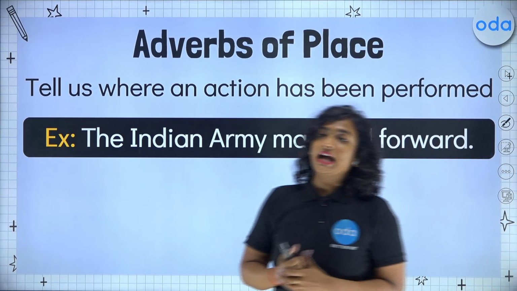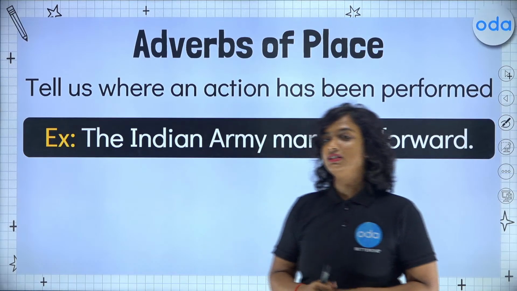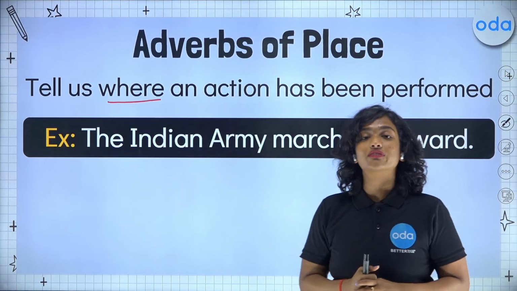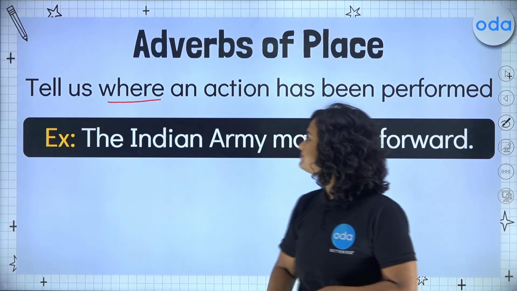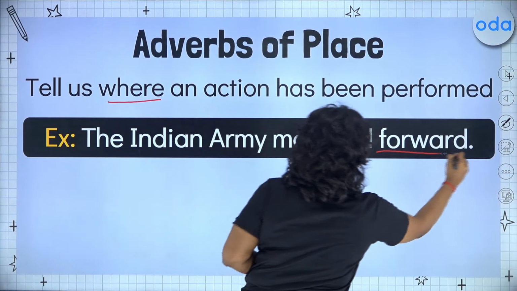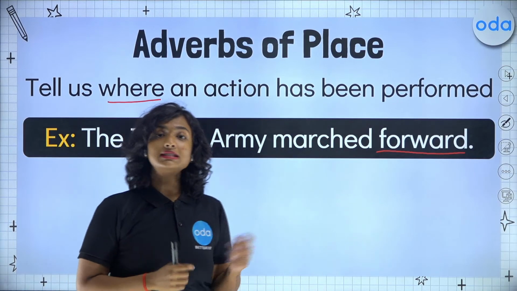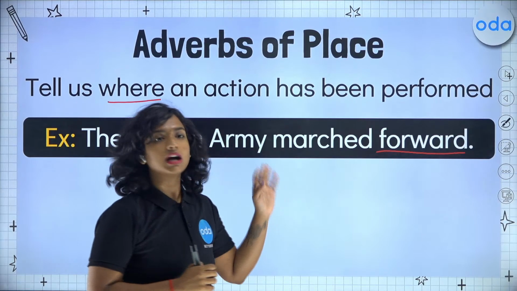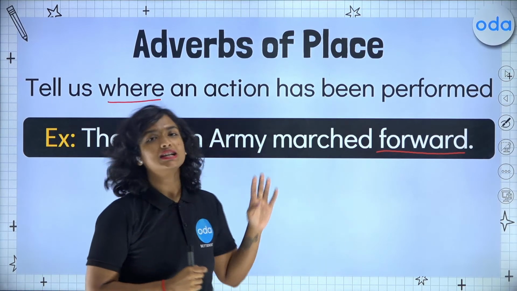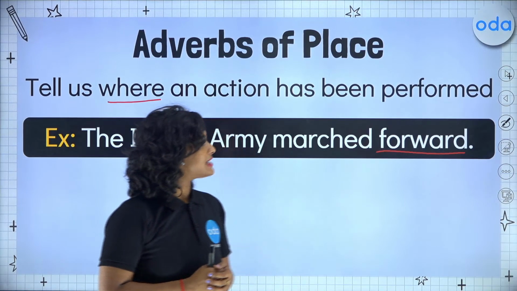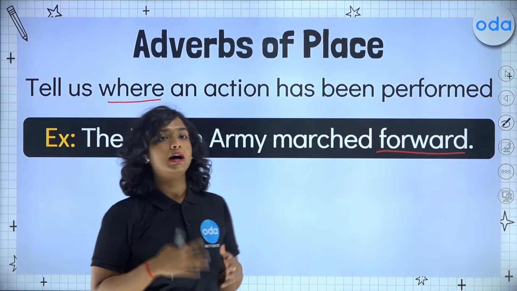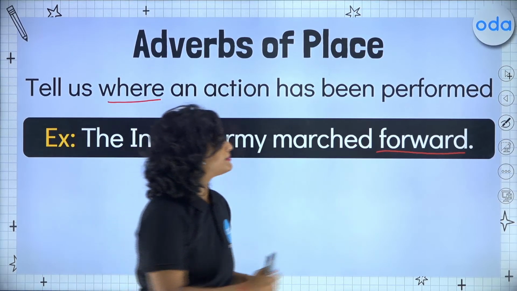Our next is adverbs of place, which answer the question where. Where has the action or where is the action being performed? For example, the Indian Army marched forward. Where did the Indian Army march? It marched forward. Some more examples of adverbs of place would be, of course, backward, sideways, or inside, outside, anything that tells us about where the action is performed.